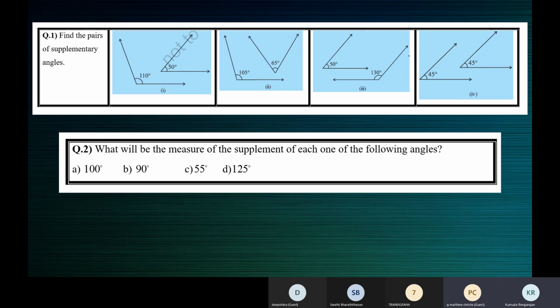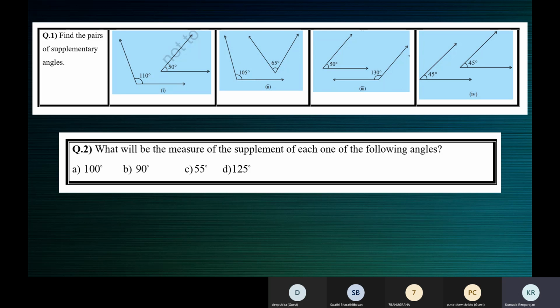No, you should not say because their sum is 90. What should you say? Ma'am, because they are not 180 degrees. Because their sum is not equal to 180 degrees. Yes, they are not supplementary angles because their sum is not equal to 180 degrees. See, you must use only these phrases. The sum is equal to 180, so they are supplementary angles. Or you must say the sum is not equal to 180, so they are not supplementary angles. You should not write their actual sum.